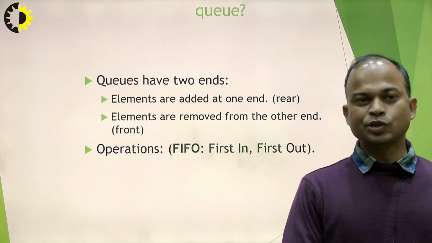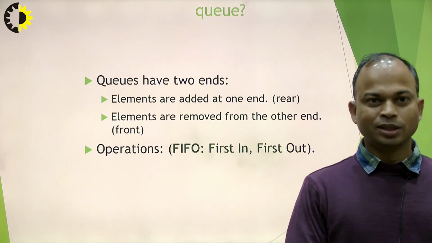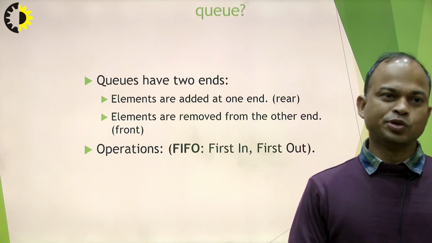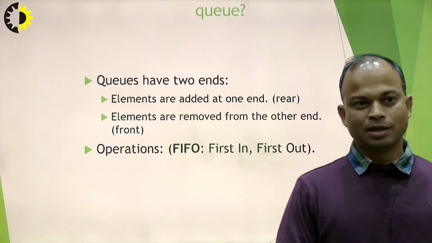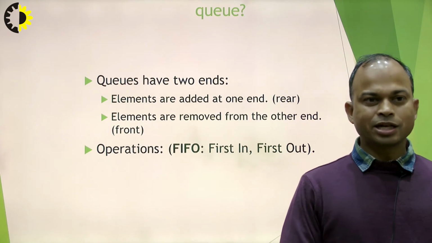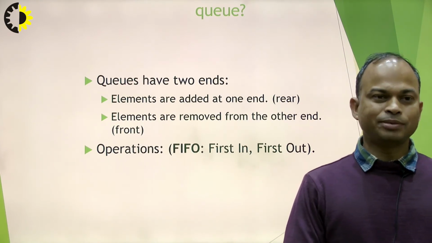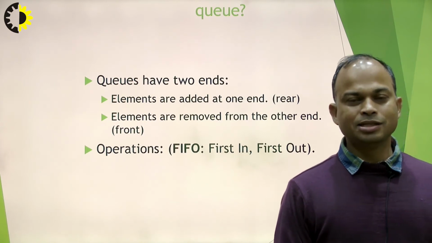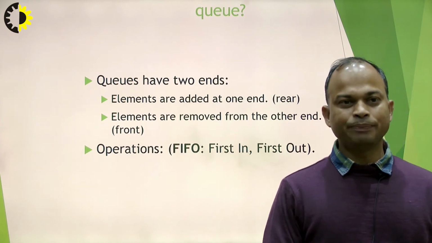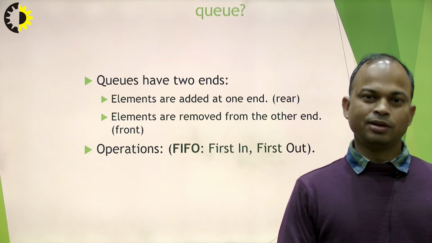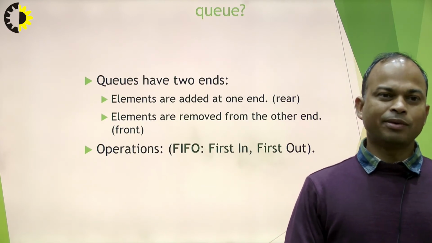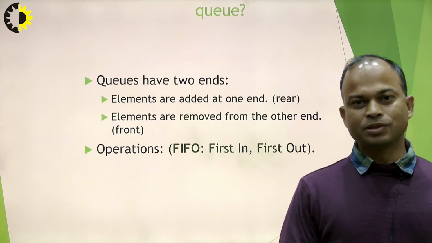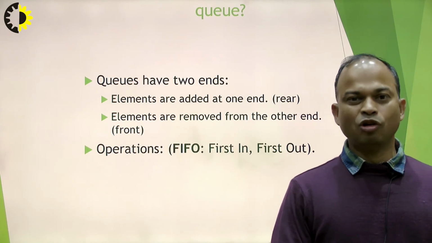So one end is used for the insertion purpose, and the other end is used for the deletion purpose. And this data structure is based on the concept of first in first out. Whatever item is inserted first, it will be out first. Whatever element is inserted, it will be processed first, then it will be removed first.